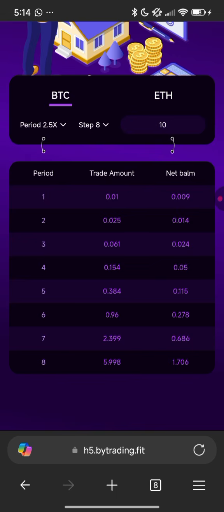And if not, just follow their rule. Once you trade from period 1, the first stage, and it's a win, just continue from 0.01, continue from the first stage and keep trading. In case you make a loss in any stage when trading, just move on to period 2 and trade 0.25 USDT. And if that is a loss, move over to 0.061.